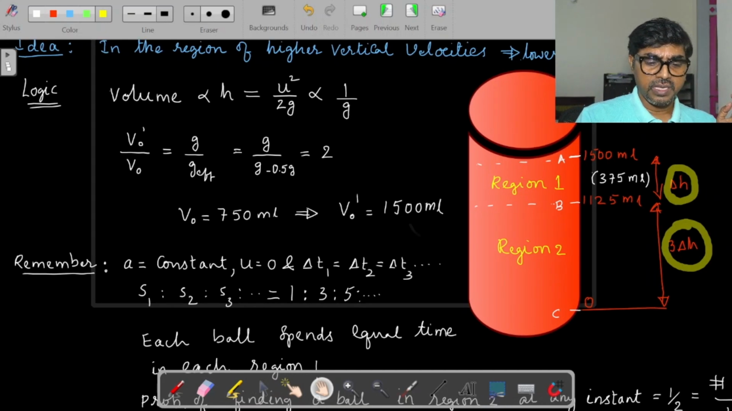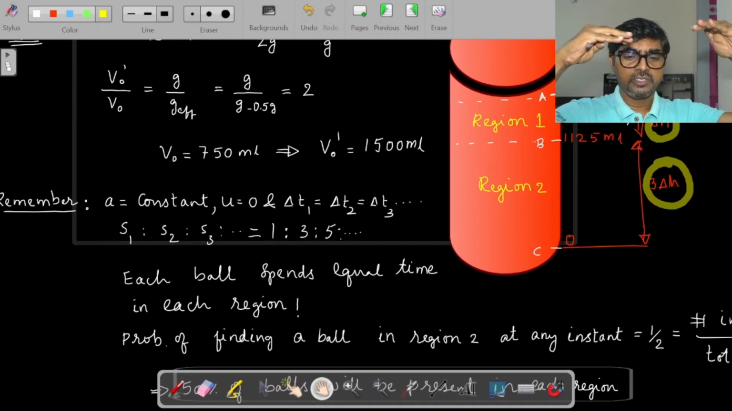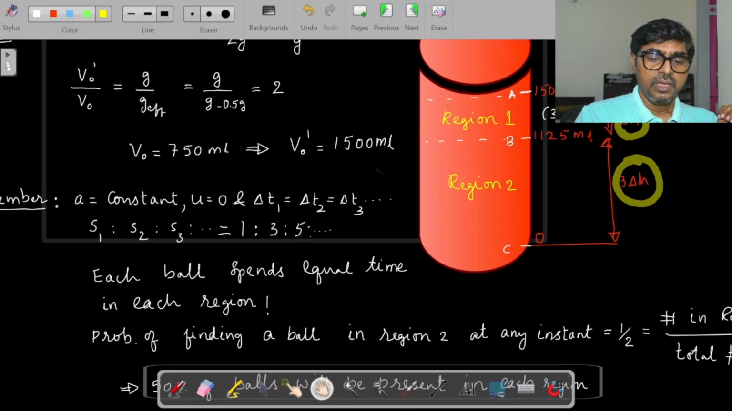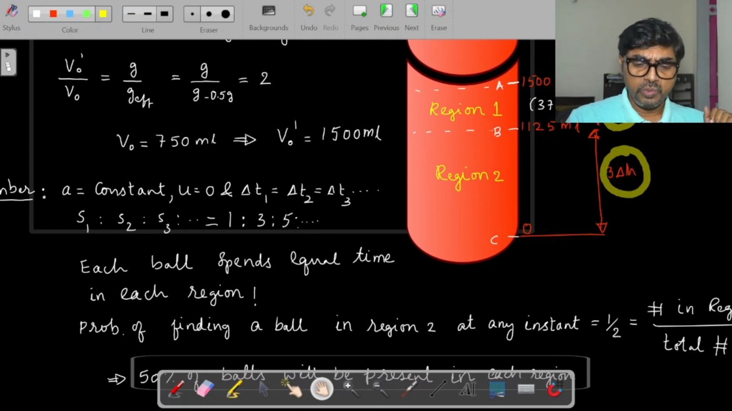So that's the basic idea. That means the balls will be spread up to 1500 ml. Now they are saying up to 1125 ml, how many balls will be present? Okay. Now if you focus on this volume difference here, 1500 is the maximum it can go up to, and 0. In between they are talking about the 1125 ml mark. If you look at the gap between 1500 and 1125, that is 375, and 375 × 3 is 1125.